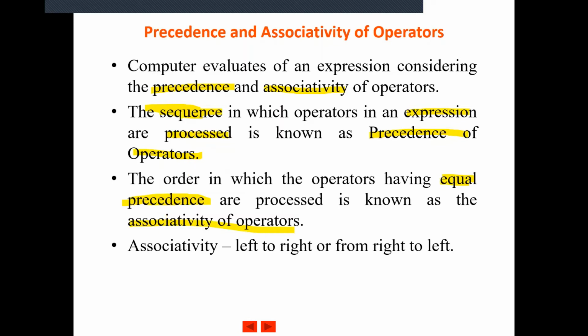Precedence is merely the order in which the operators are evaluated in an expression, while associativity is taken into consideration if 2 or 3 operators present in the expression have the same precedence.